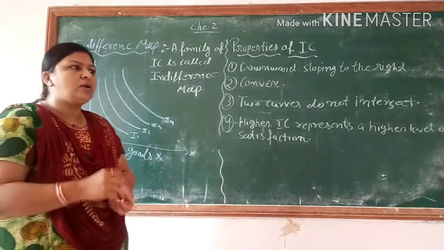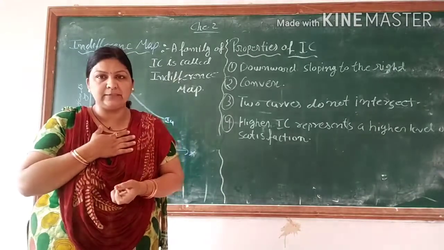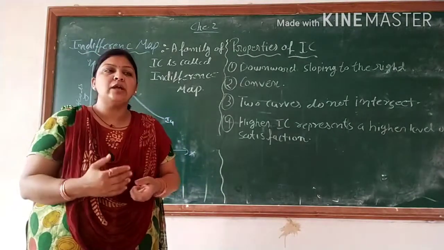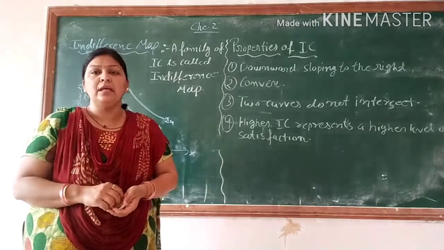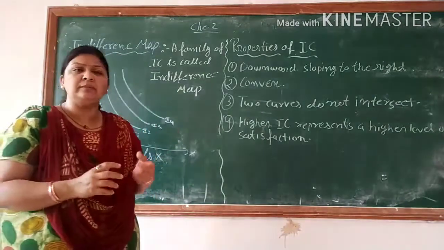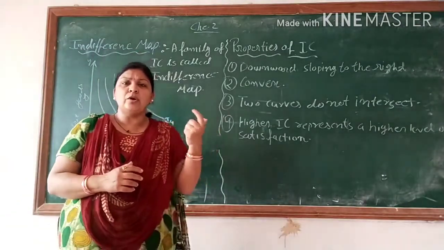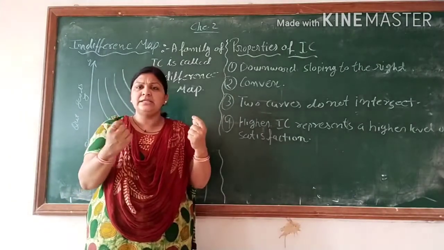When we are talking about me, myself, that is an individual concept. Clear? When we are talking about the family, that is a group of people. So just like that, the indifference map. When you are talking about the map concept, तो map अकेले एक चीज से मैप नहीं बनता.